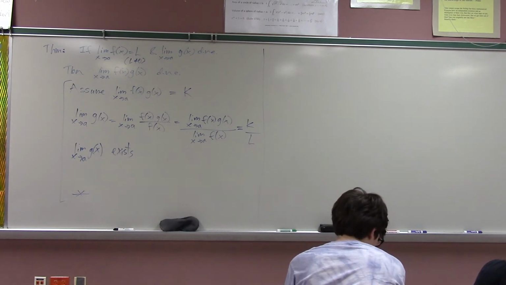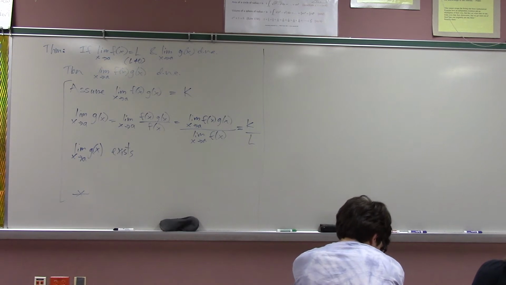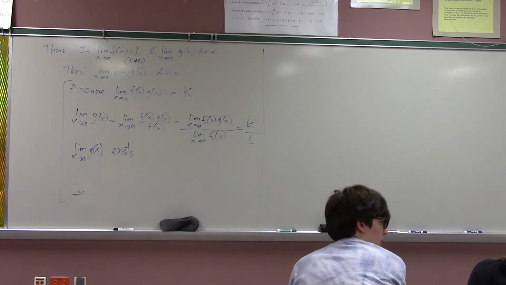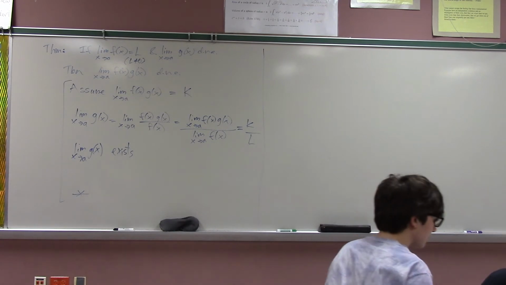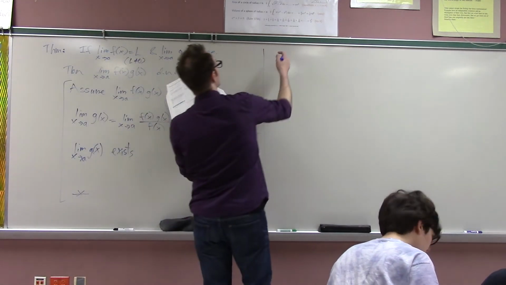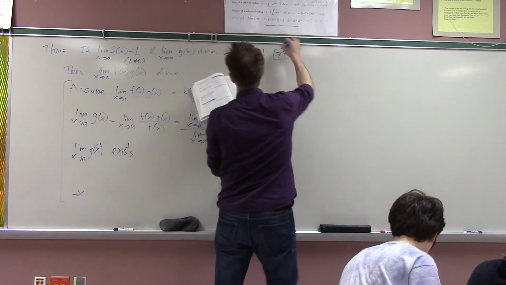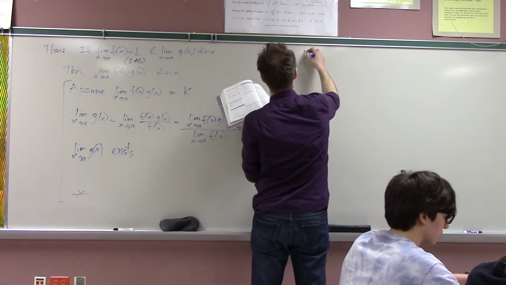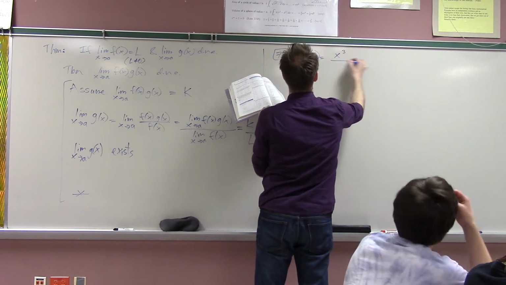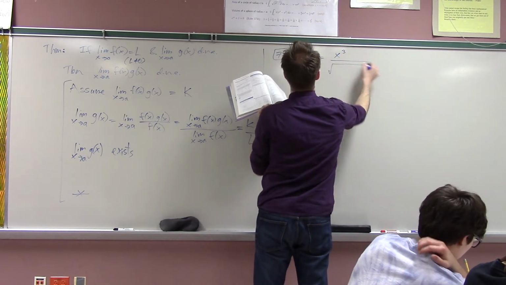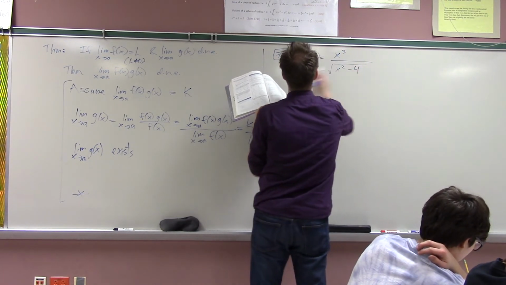What problem are you guys talking about? 79? Oh yeah, this problem's a little bit exciting. Actually, should we do a couple of these? No, maybe just that one. This problem is kind of awesome. It says graph the function f of x equals x cubed over root x squared minus 4.